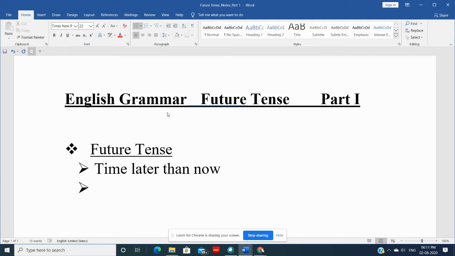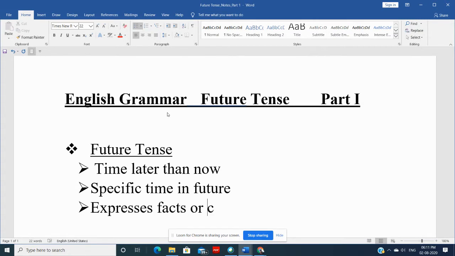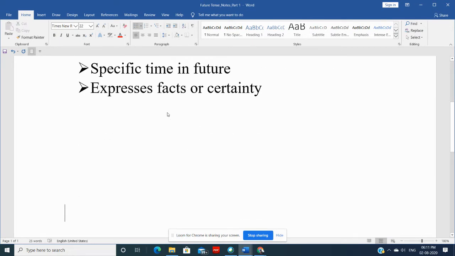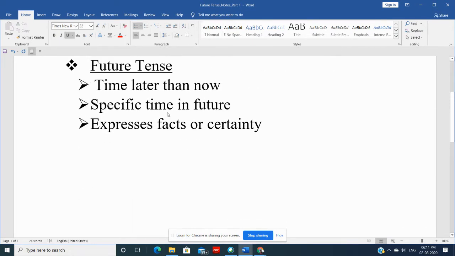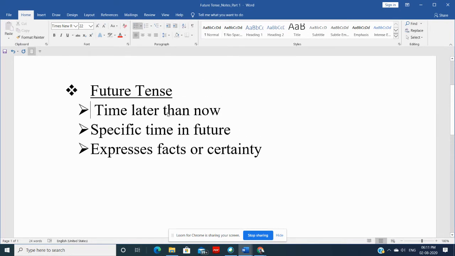When we say anything in future tense, it is a specific time that we are mentioning, okay? A specific time in future that we are mentioning, right? Mostly it expresses facts or certainty. See, there are many things that we are going to see right now. So as we go ahead, we'll see what the other features of future tense are.